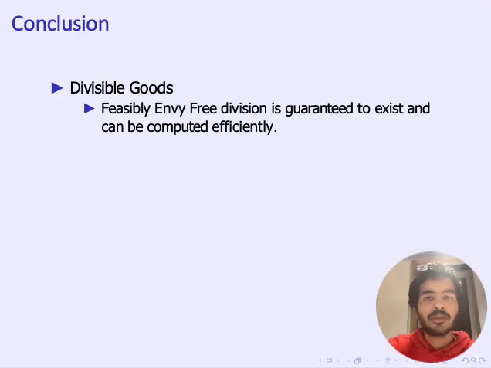So those are all the new results I wanted to talk about in this talk, and I'll conclude with the summary of the results we discussed. First, for the divisible goods case, we showed that there always exists an allocation which satisfies the fairness criteria called feasibly envy-freeness. And moreover, we gave a polynomial time algorithm which computes such an allocation.